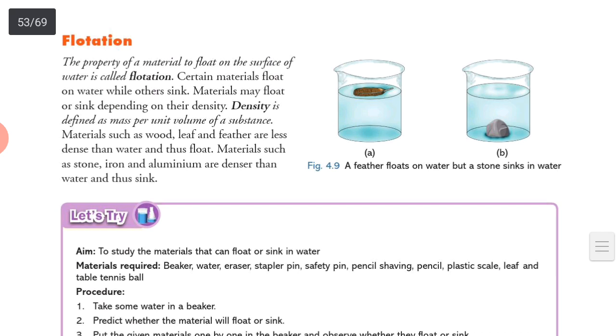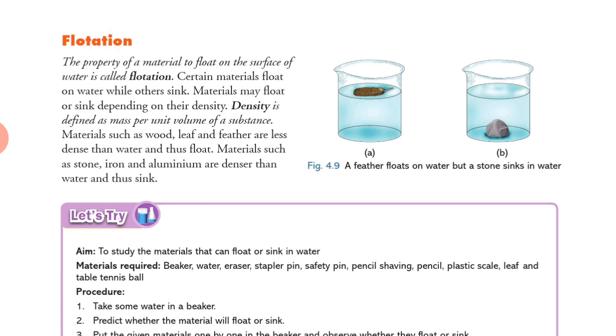Now, flotation. The property of a material to float on the surface of water is called flotation. Got it? You can see a feather floats on the water, but a stone sinks in the water. Got it? Flotation. We can also classify or sort materials on the basis of whether they will float or sink. Okay, certain materials float on the water while others sink. Materials may float or sink depending upon their density.